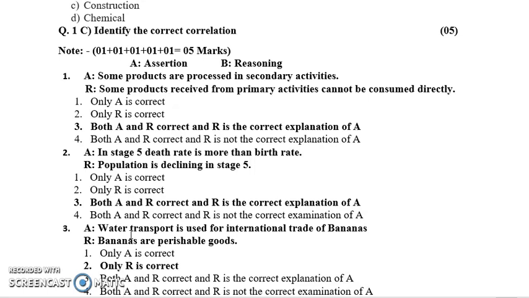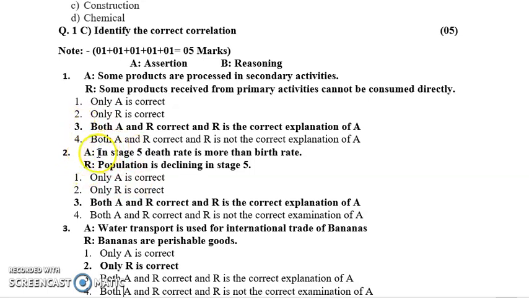We need to process those products sometimes. The first statement is correct, and the second statement is also correct, that some primary products we can consume directly and some we cannot. So both A and R are correct, and R is the correct explanation of A. That is option 3.